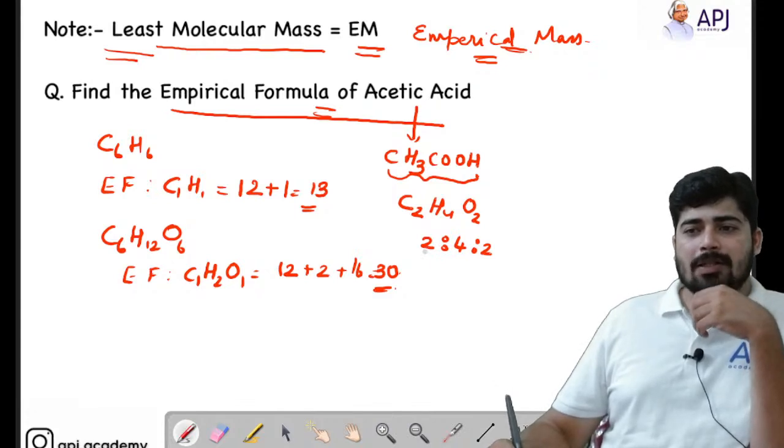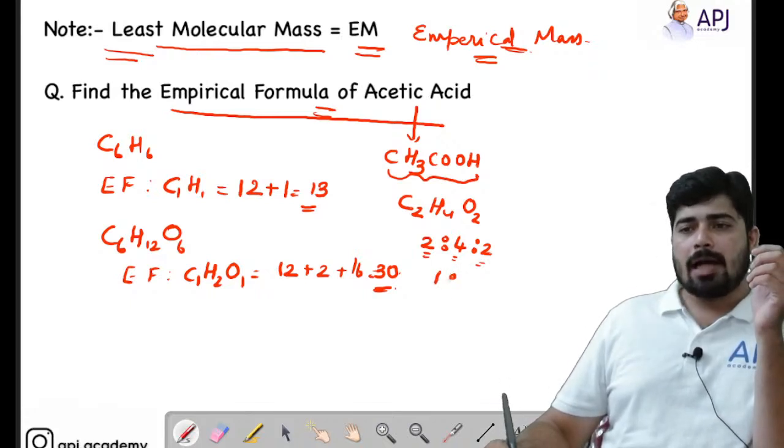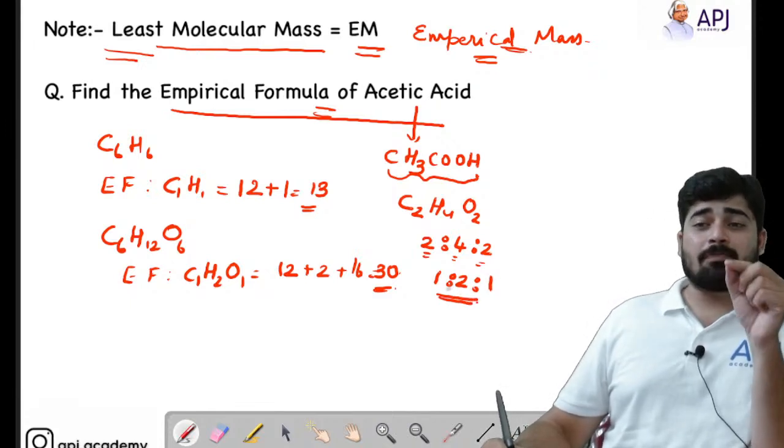2:4:2. Now what is the common number? Common number is 2. 2 is common in all the 3 cases. So you can cancel that through 2 and you will be getting 1:2:1. Right? So 1:2:1 is the simplest ratio.